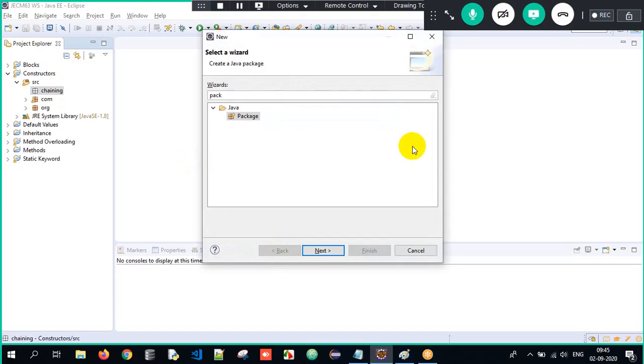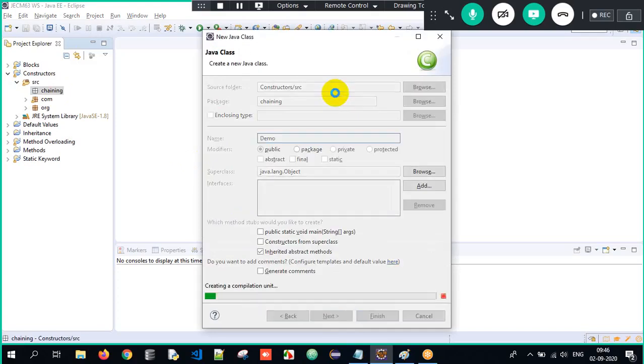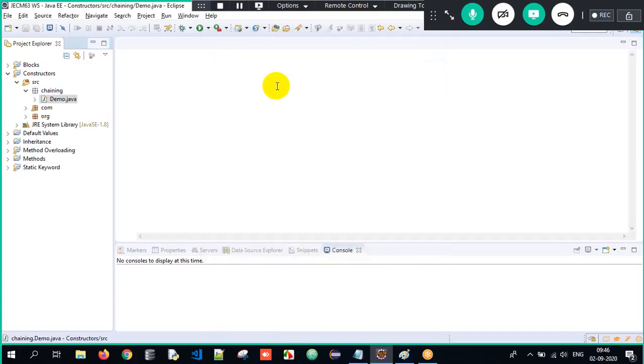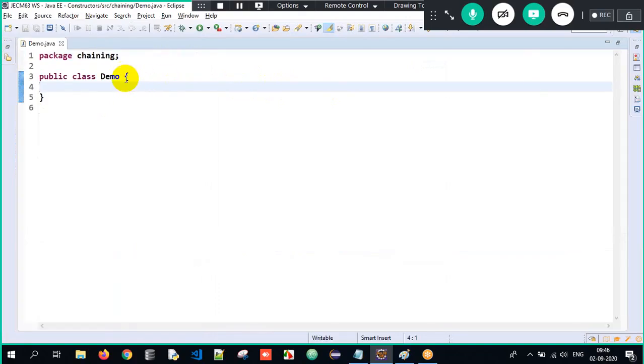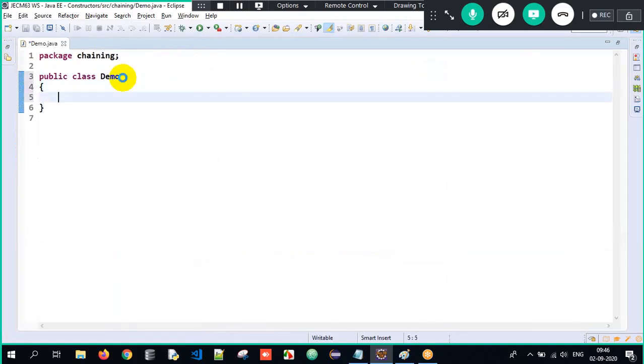I have to create a class. A package is already created. I have to create a class, and the class name is demo. Now I'll maximize the screen so that we can understand. Okay, this is a class.